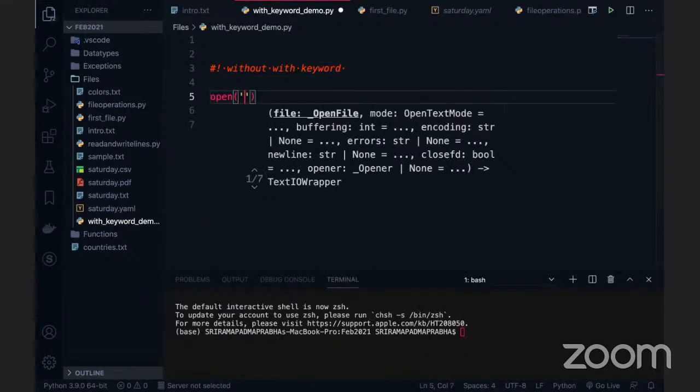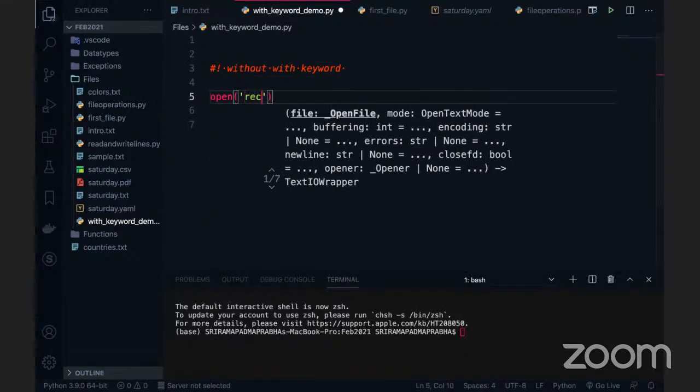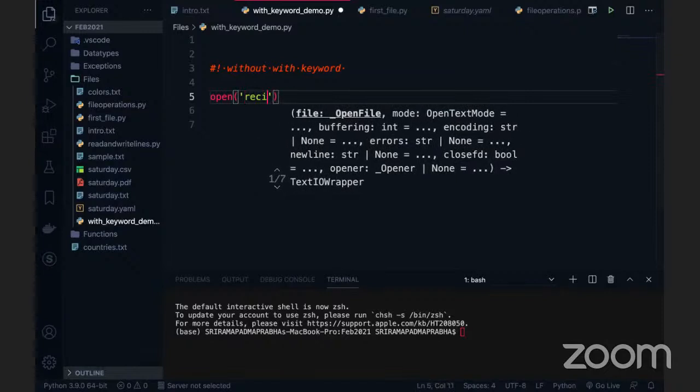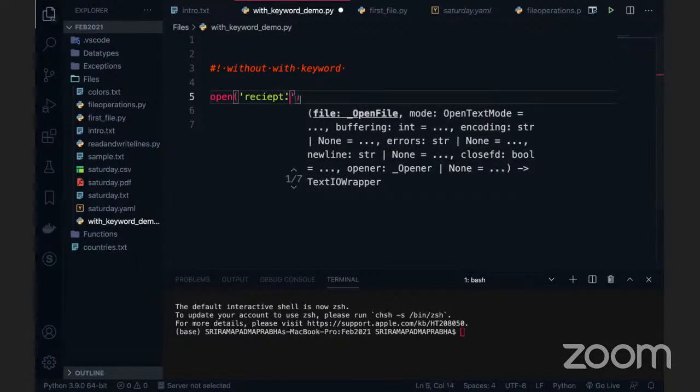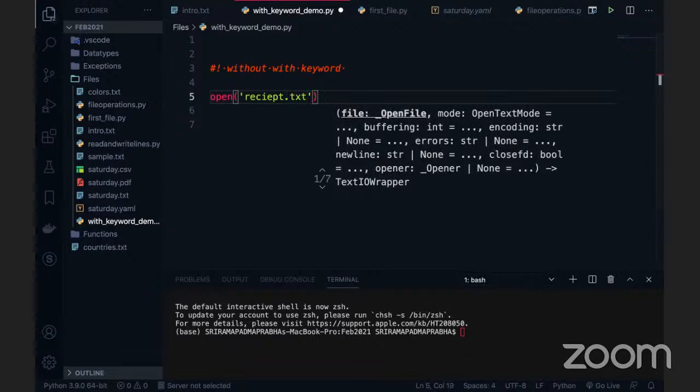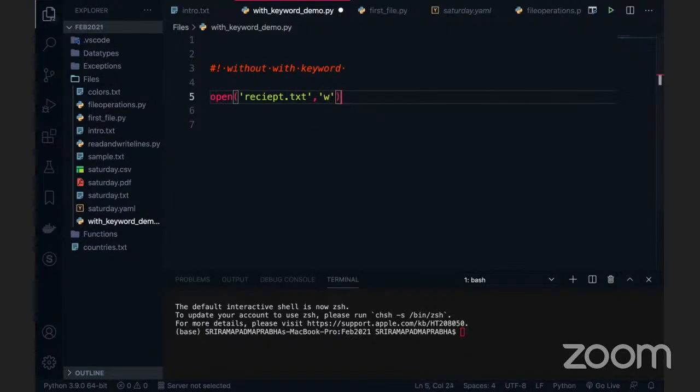Say receipt.txt and use the w mode. I'm going to create a file here. So file is equal to open of receipt.txt comma w mode.